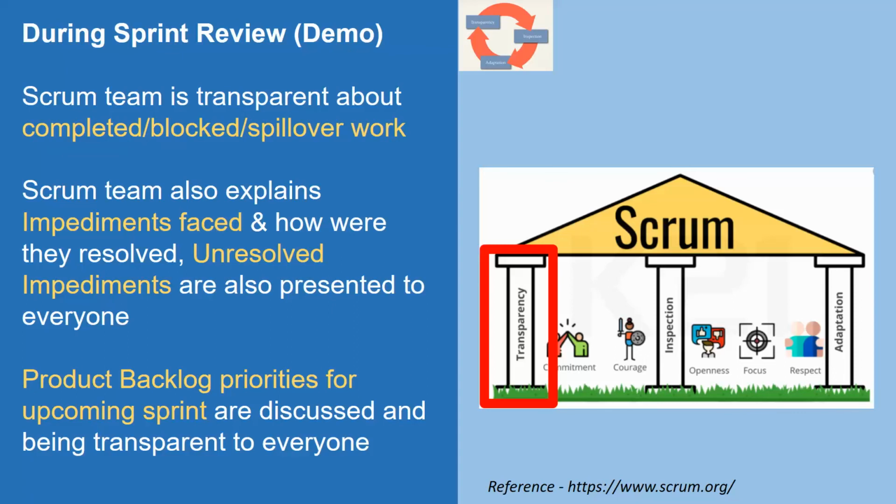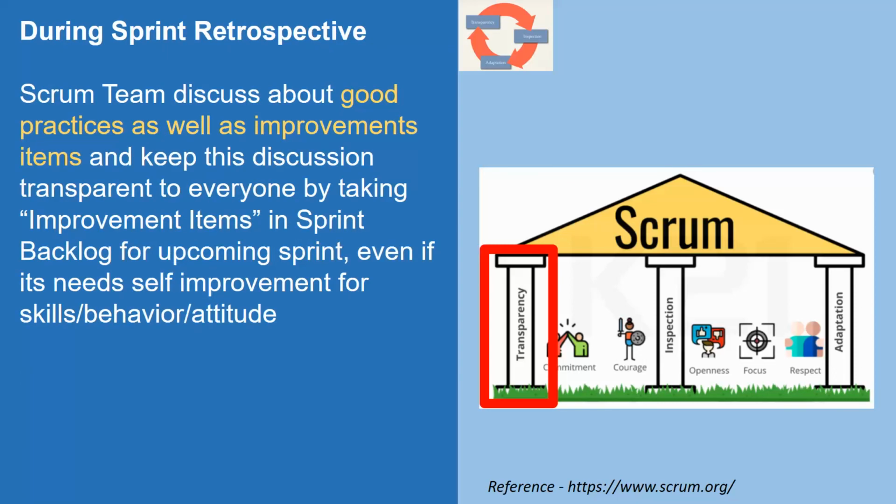What is an example of the sprint retrospective as far as transparency is concerned? The Scrum team discusses good practices as well as improvement items, and keeps this discussion transparent to everyone by taking improvement items into the sprint backlog for the upcoming sprint, even if it needs self improvement in skill, behavior, and attitude.